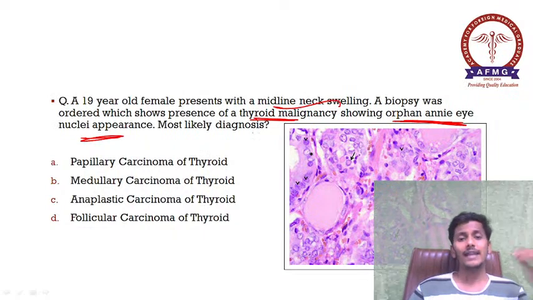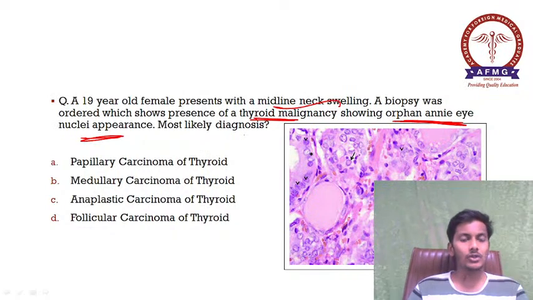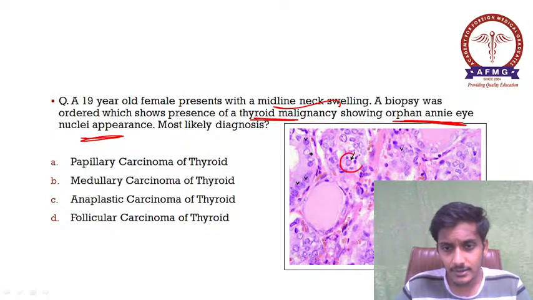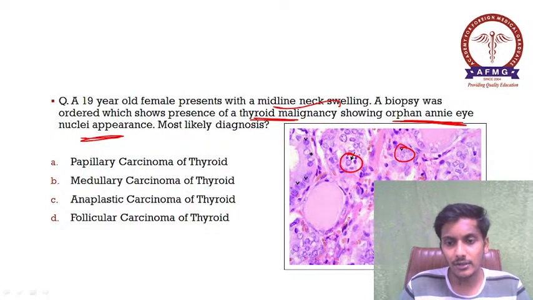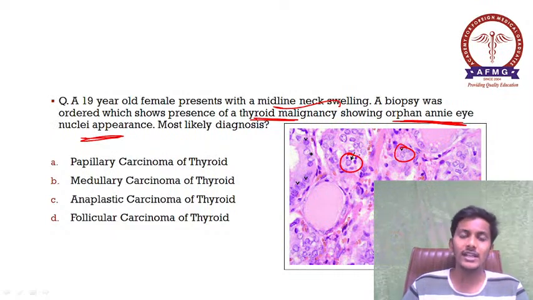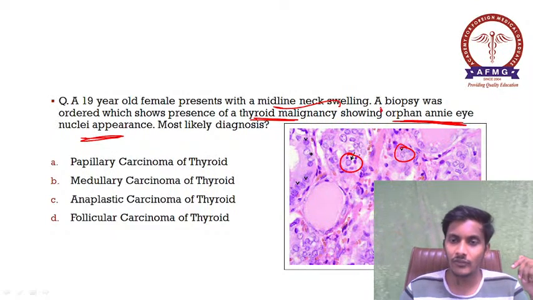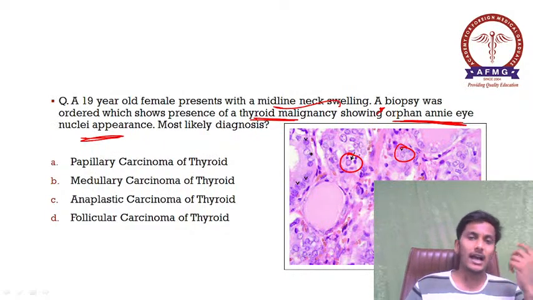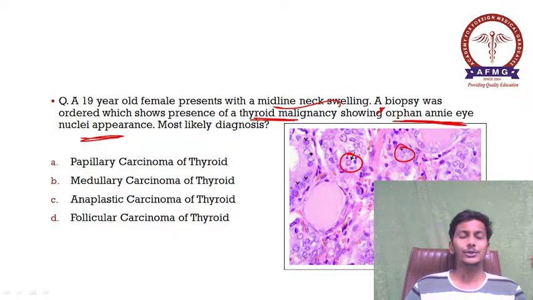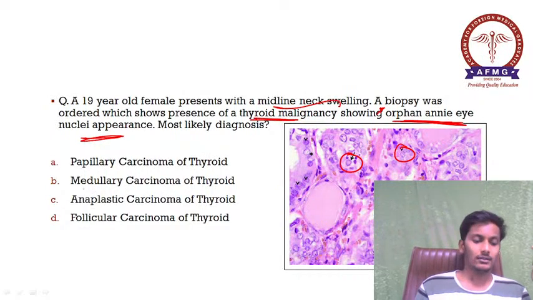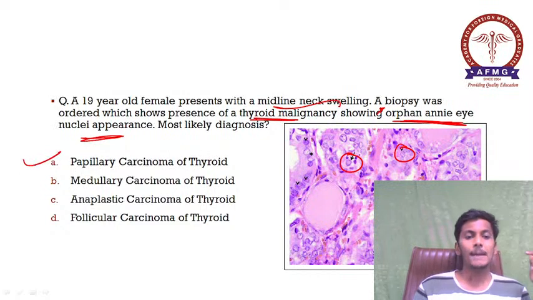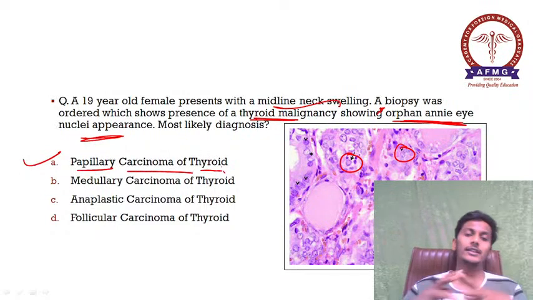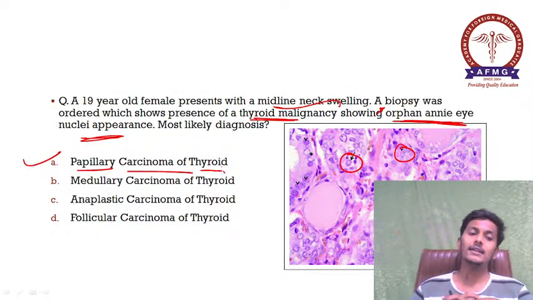Okay, so the most likely diagnosis is, as we all know, a thyroid malignancy, and the nucleus seen here is without any nucleoli. So please remember, empty nucleus without any nucleoli is characteristic of the Orphan Annie nuclei appearance. Okay, the cartoon character Orphan Annie, it looks like her eyes. Orphan Annie nuclei appearance is seen in none other than option A, papillary carcinoma of thyroid.